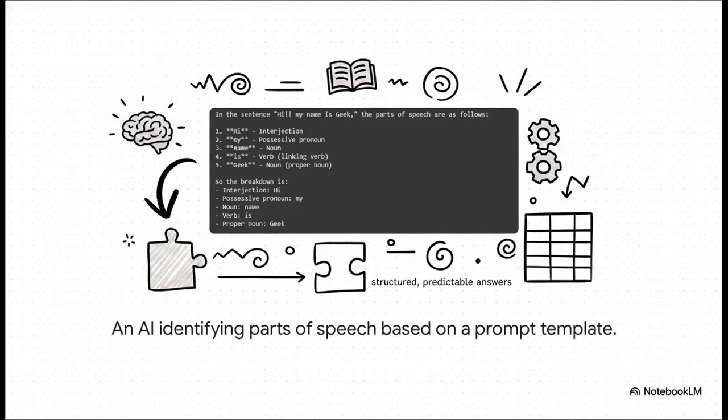And here's a perfect example of why that's so powerful. A developer writes one template, tell me the parts of speech in this sentence, and then they can plug in any sentence they want. The AI follows the same instructions perfectly every time and gives back a nice, structured, predictable answer. And that's the whole point, predictability.